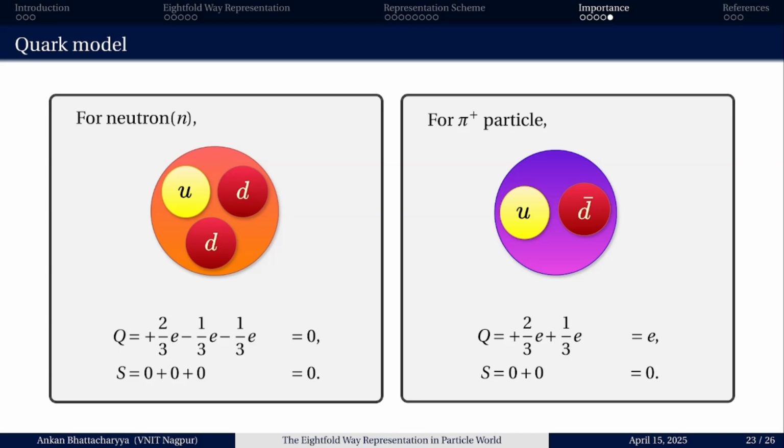At this moment I would like to stop the discussion of this eightfold way scheme. The more rigorous mathematical proof I have omitted because of the lack of time. So if you wish, then we can continue in another video.